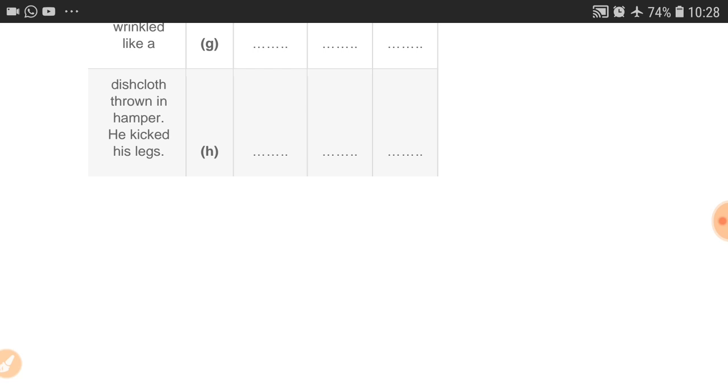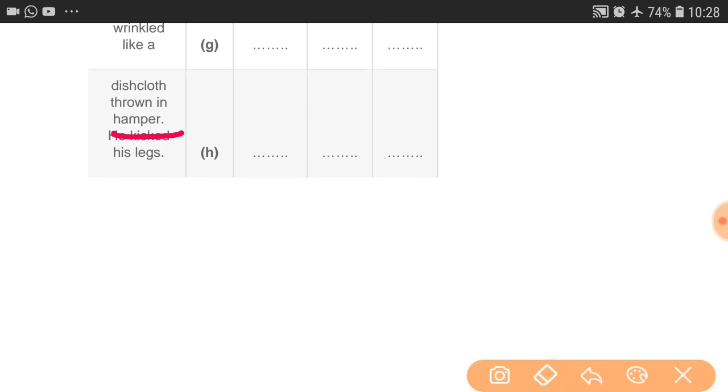Like a dishcloth thrown in hamper. So in the hamper, the definite article is missing here. We are going to describe the hamper, so we have to write the hamper. We have to see in the hamper.